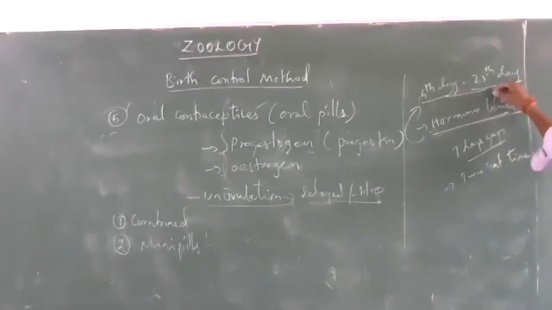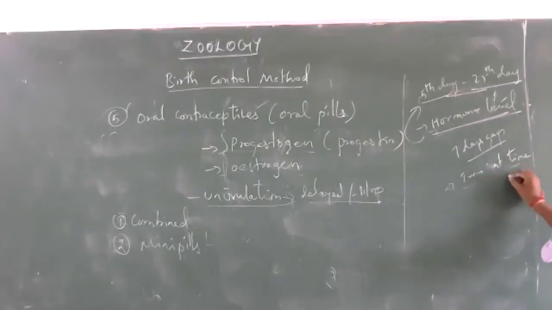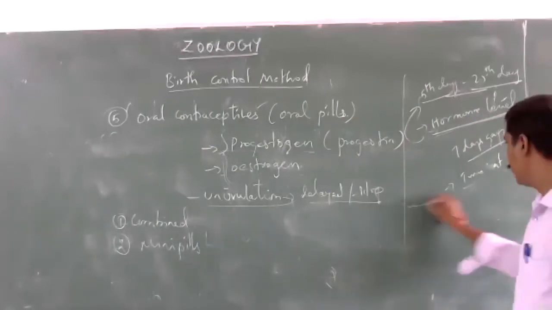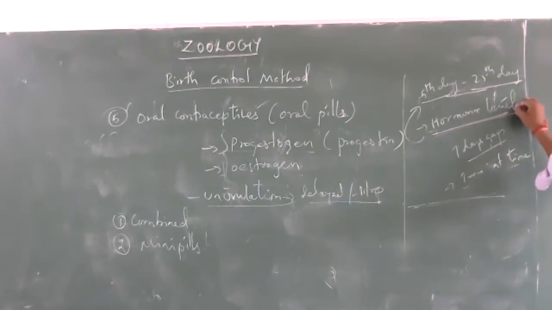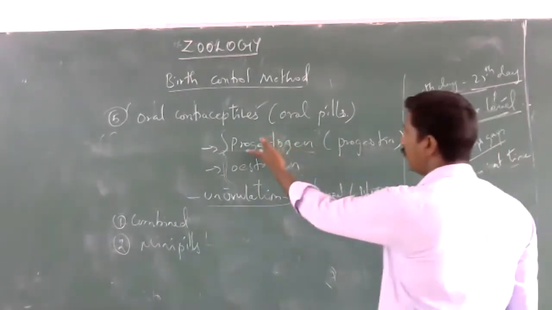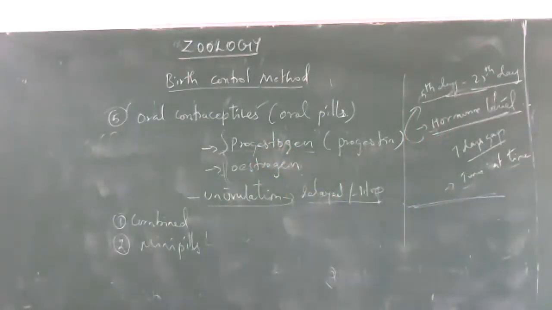So this is an oral contraceptive, and it is taken continuously to maintain the hormone level. These contain progesterone or progestin and also estrogen. These are all synthetic forms.